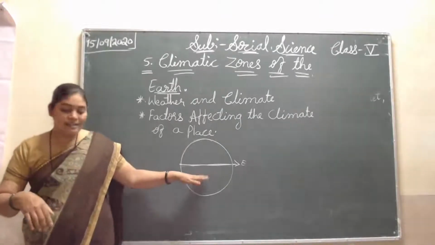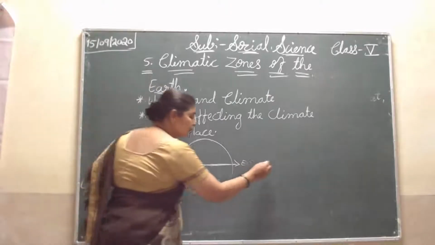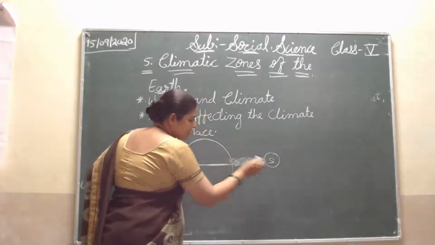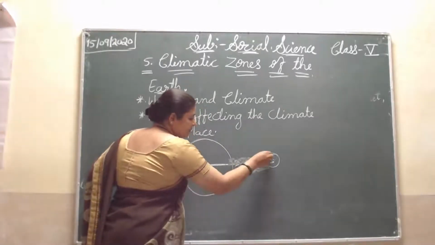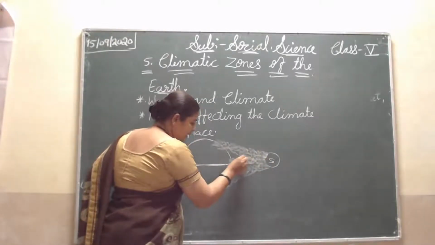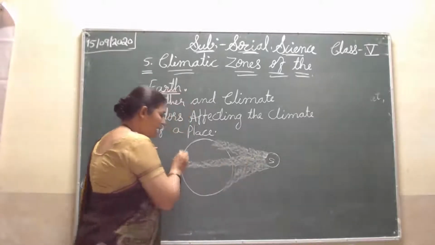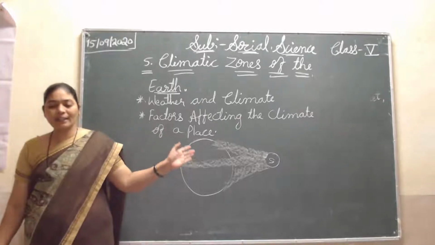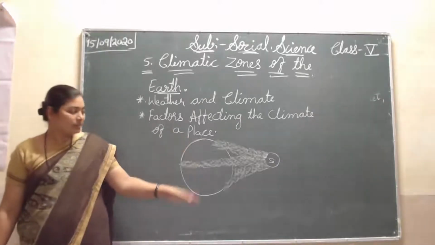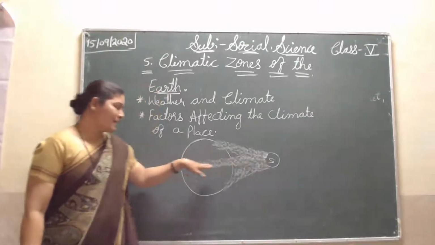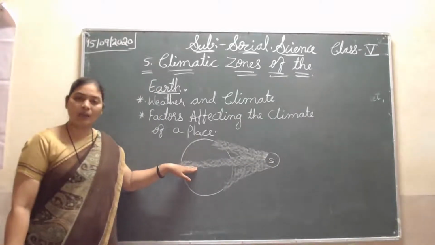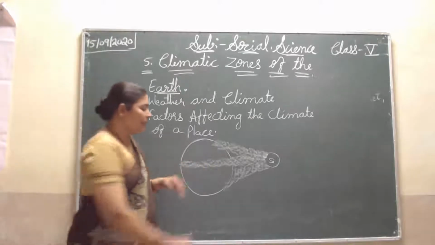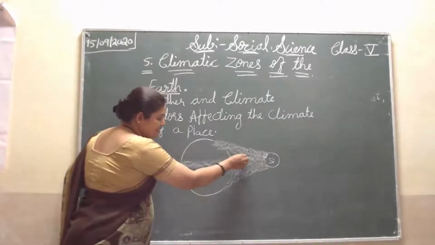I will show that with sunlight. Its sun rays come directly on this part. On this side they will come slanted, but here they come directly. Direct sun rays are coming. So the places on or near the equator line face a hot climate. Which is far? This is a far place, a little bit far.